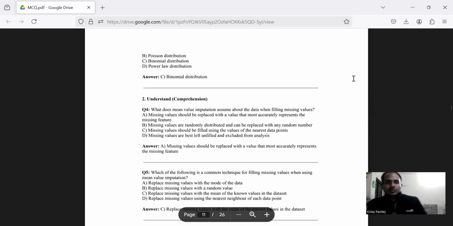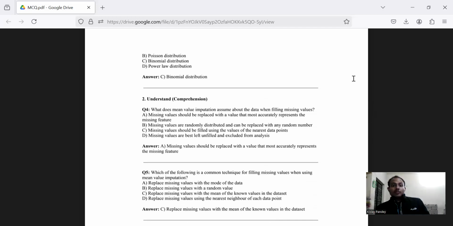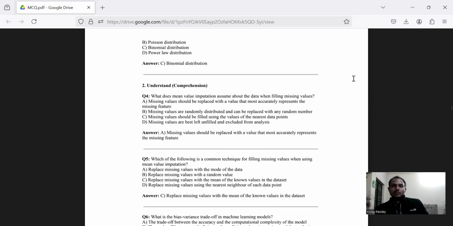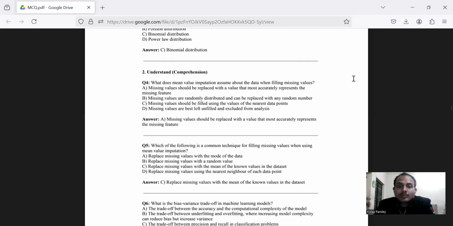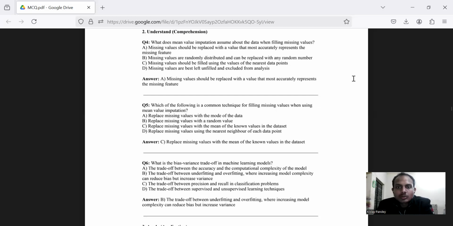Now we are moving to section 2, which is based on comprehension. Question number 4 says, what does mean value imputation assume about the data when filling missing values? A. Missing values should be replaced with a value that most accurately represents the missing features. B. Missing values are randomly distributed and can be replaced with a random number. C. Missing values should be filled using the values of the nearest data points. D. Missing values are best left unfilled and excluded from analysis. Option A is correct, which is missing values should be replaced with a value that most accurately represents the